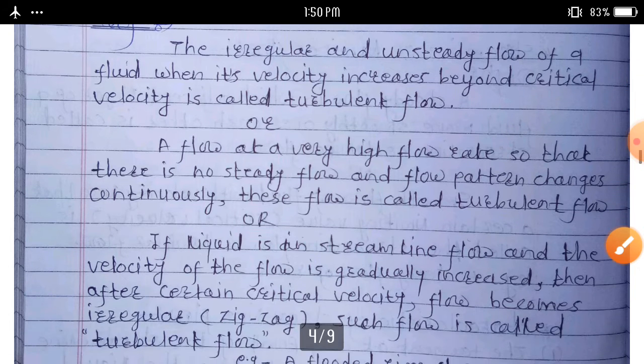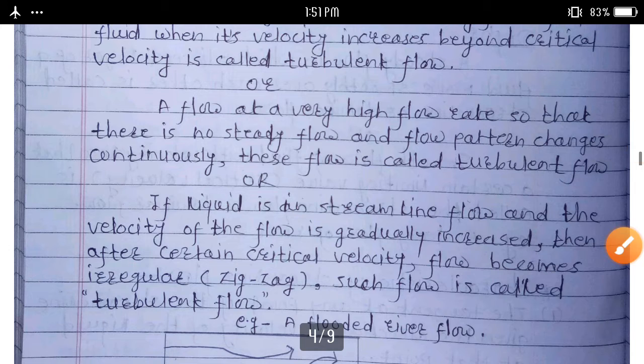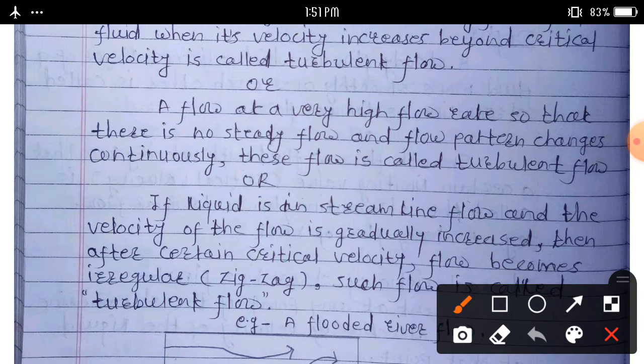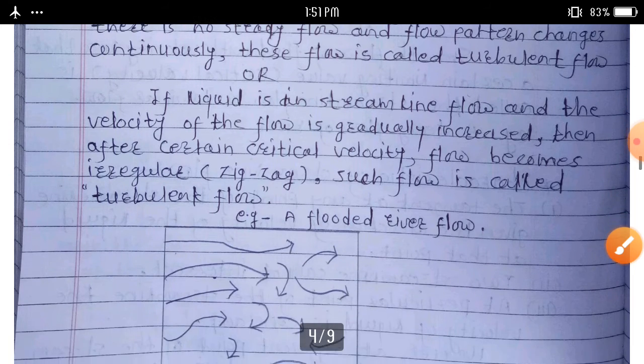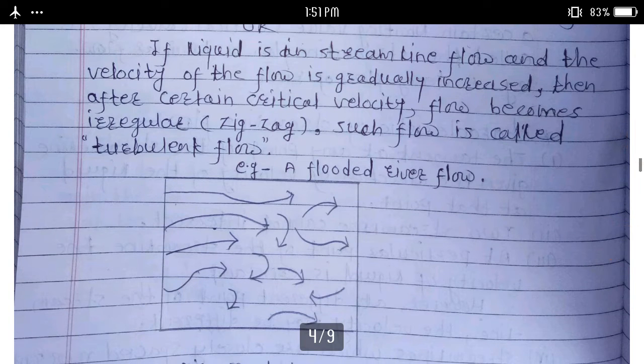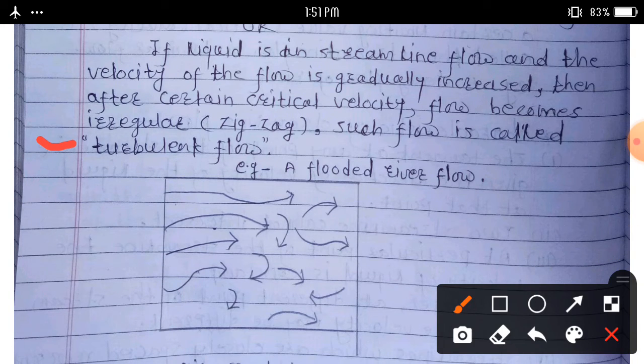And another interesting definition: if a liquid is in streamline flow and the velocity of the flow is gradually increased, then after a certain critical velocity the flow becomes irregular, also called zigzag. Such a flow is called turbulent flow.